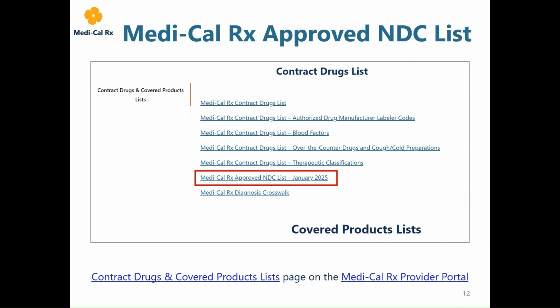The approved Medi-Cal Rx NDC list can be found on the Medi-Cal Rx provider portal and is viewable as an Excel file. This list can be filtered and sorted by generic and brand name and is searchable by NDC. The NDC list will also indicate PA requirements by NDC. Now, let's discuss how the approved NDC list can be utilized for providers with CCS panel authority.